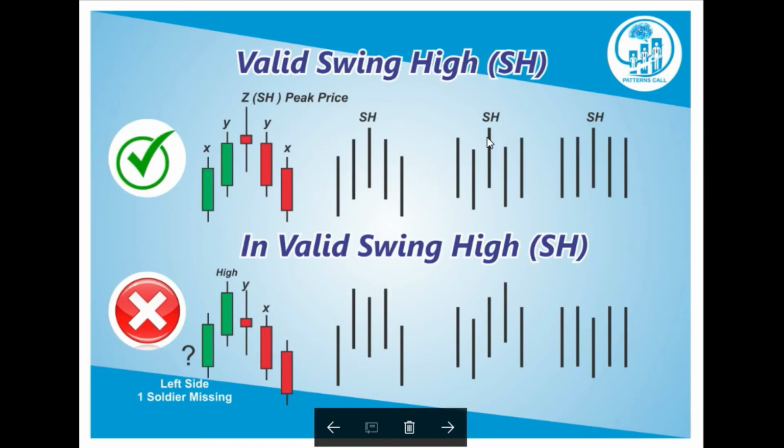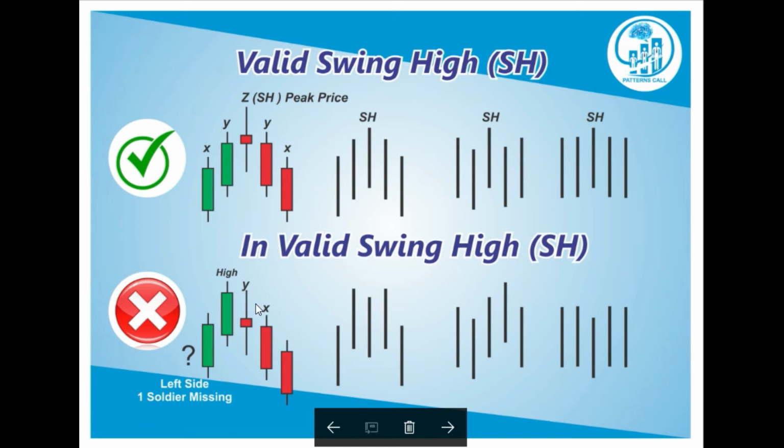Okay, the left side has two lower lows, the right side has two lower lows, but this price is higher than these candles only. These two candles do not differ. Okay, the main thing is that for a swing high, only the right side lower low and left side lower low for two candles matter. These two candles do not differ in lower low or higher high. Okay, we have only one candle for a swing high, with two soldiers on the left and two soldiers on the right. Same thing here: these two candles have the same price for a high, this side is also the same, but this candle only has the high. So this is marked as the swing high candle.